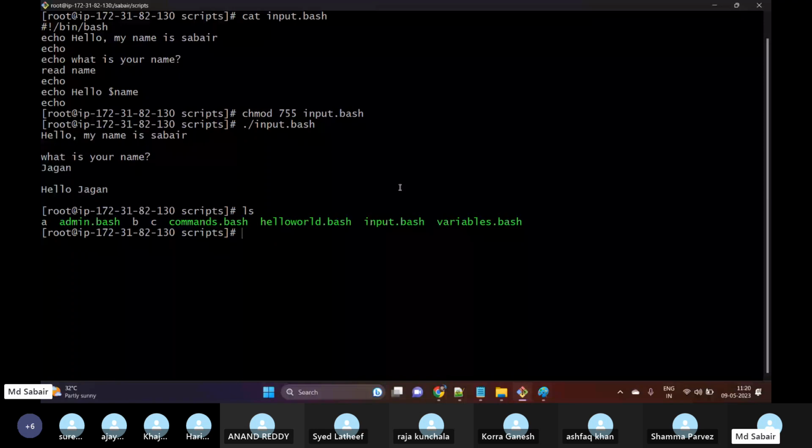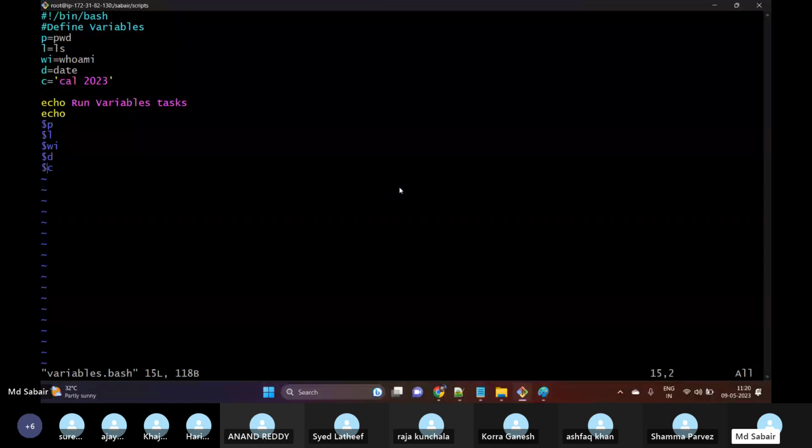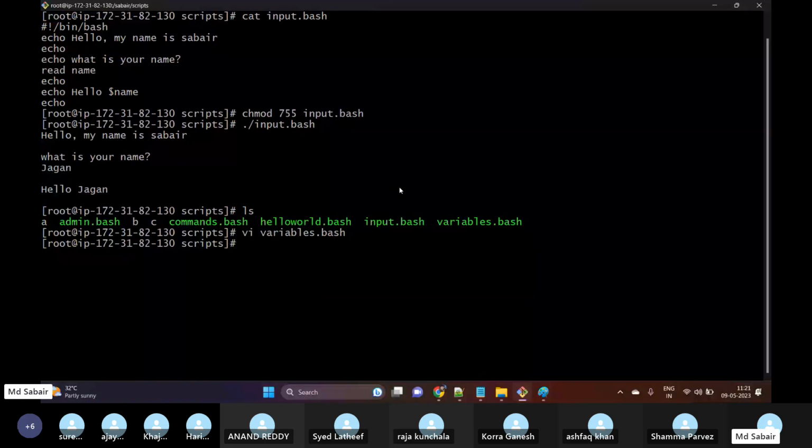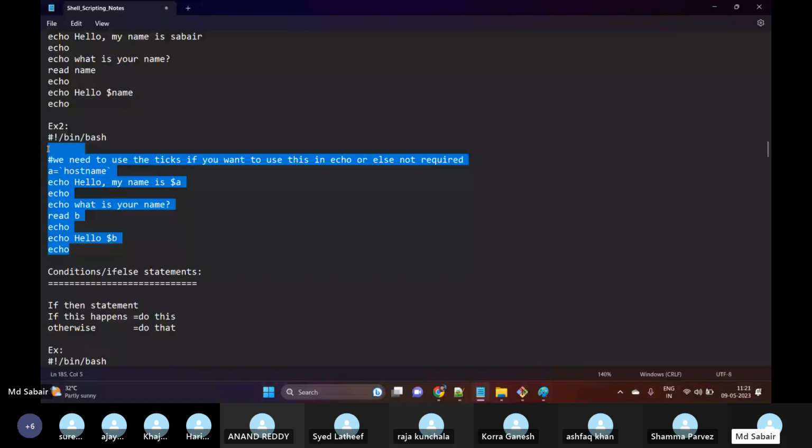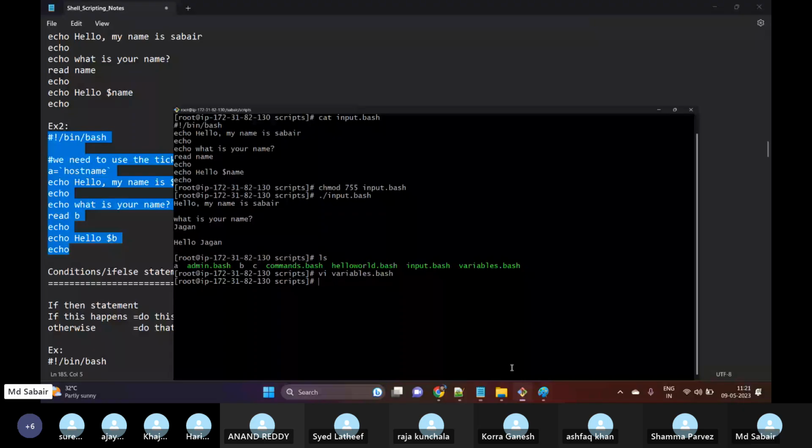vi variables. So what can be done next? Okay, we have seen the input variable, right? So we have one more condition for this. Okay, so let me use this. We have one more script where we are displaying the host name. Okay, so vi, let me name this as output.sh.